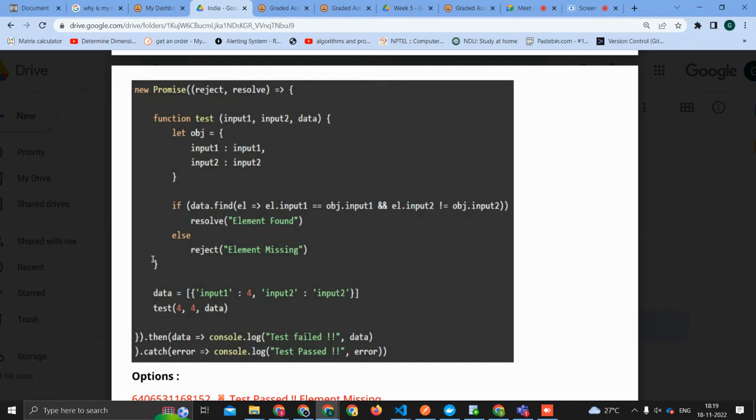What I want to say is that you have said resolve is element found. So in this, if we see the second element, resolve, that gets the variable, whatever this thing has, element found. But it will get reflected in dot catch. So what happens is, whether you have passed element found, it says test passed and element found.